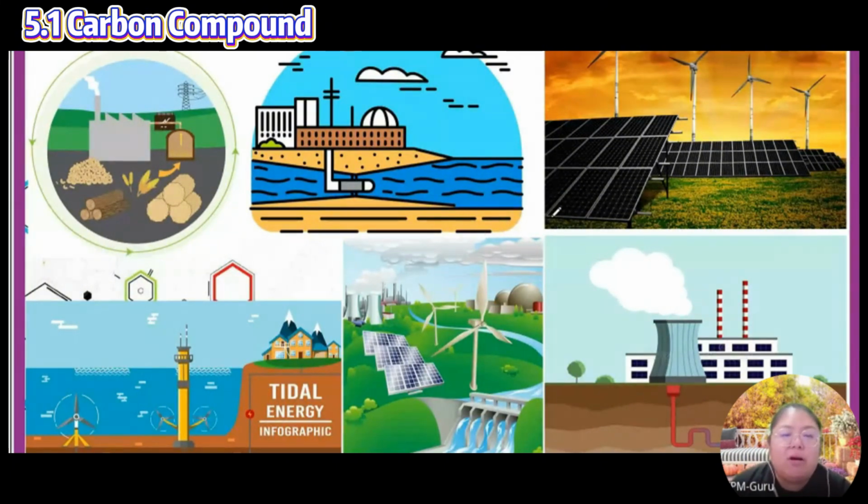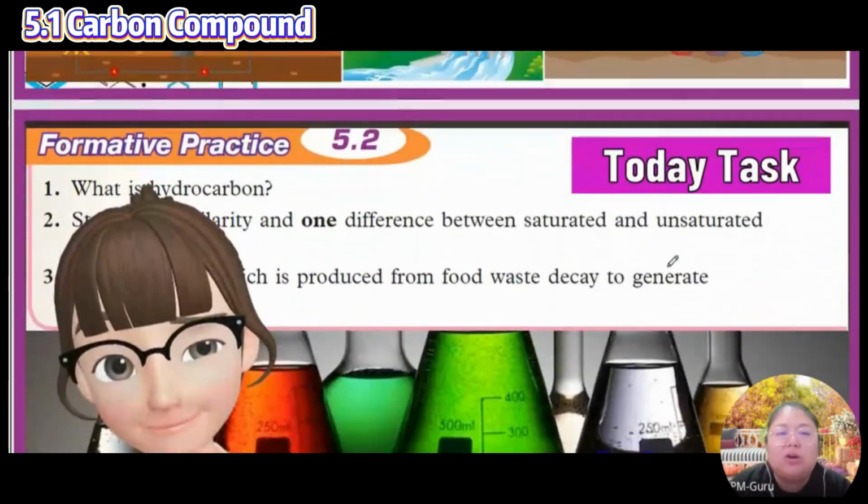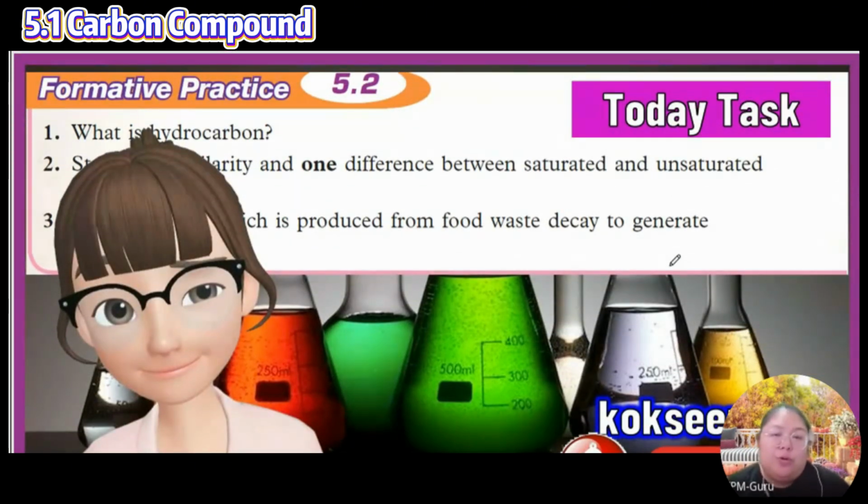So these are all renewable energy, but you cannot exactly collect it every day. The quantity is not always the same. If you say petrol or charcoal, the quantity is fixed. When you burn it, you are sure to get the gas, however much you get. But solar, no, it depends on the weather. So we have benefits, advantages and disadvantages. This is all 5.2, related with the hydrocarbon.